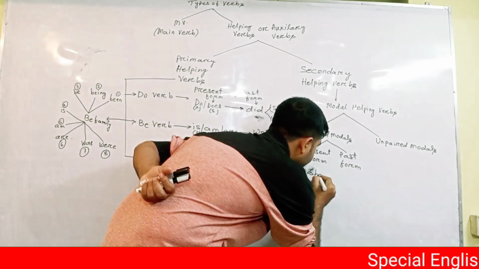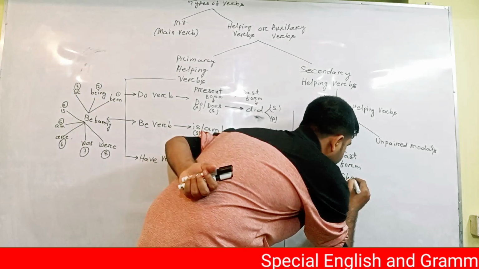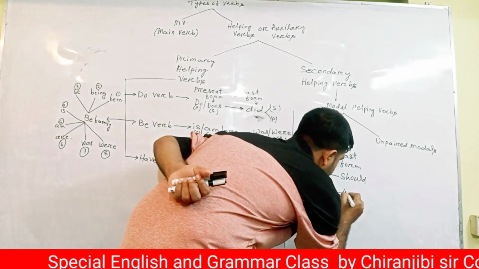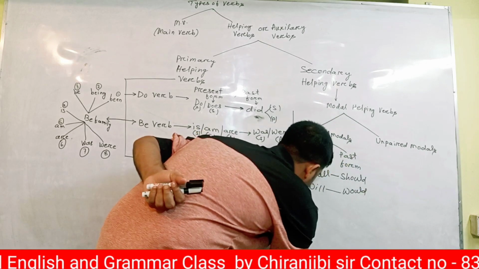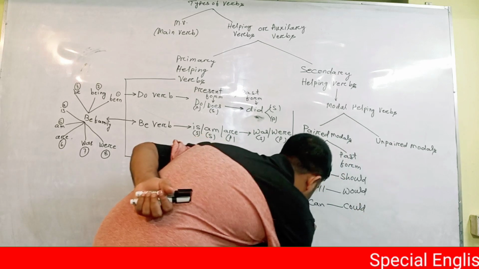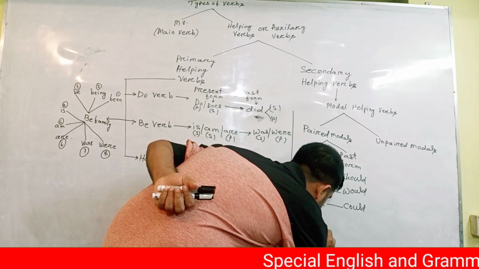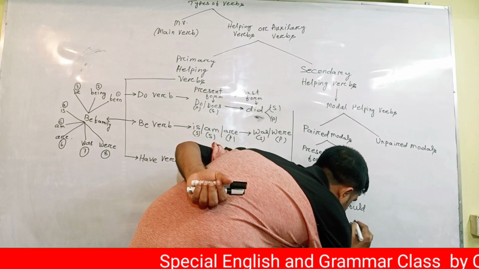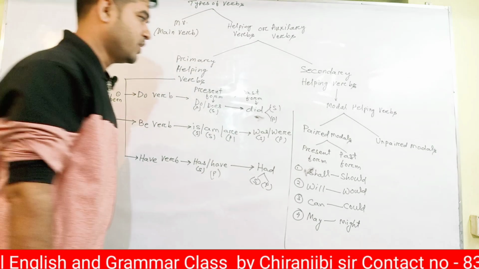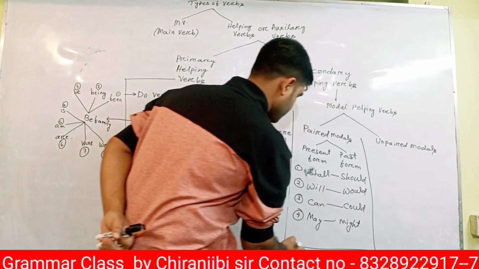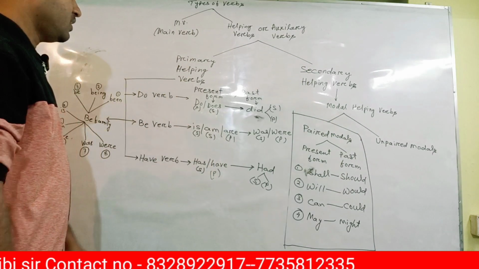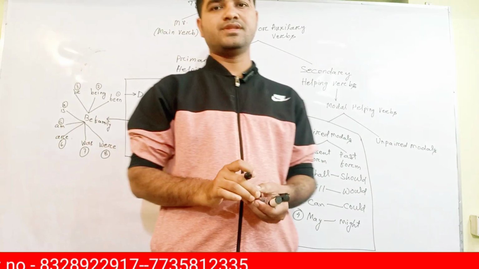Present form shall, past form is should. Will, would. Can, could. May, might. These are the 8 types of paid modals we have. Okay. Now we'll talk about unpaid modals.